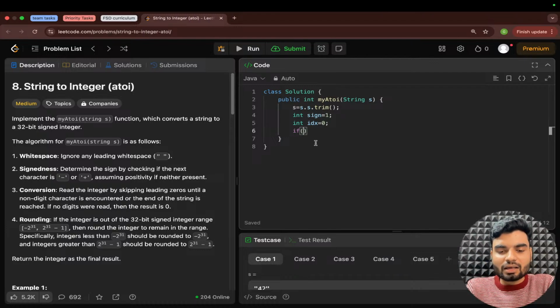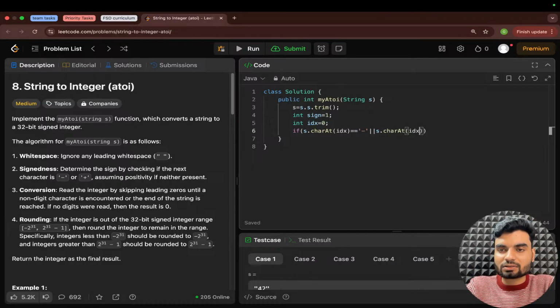So here I'll check s dot charAt idx. That can be negative or positive, anything. They can give anything, s dot charAt positive also.